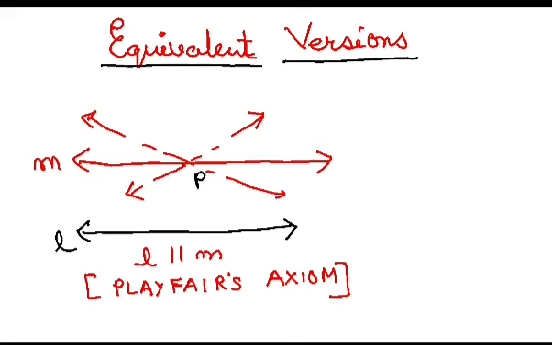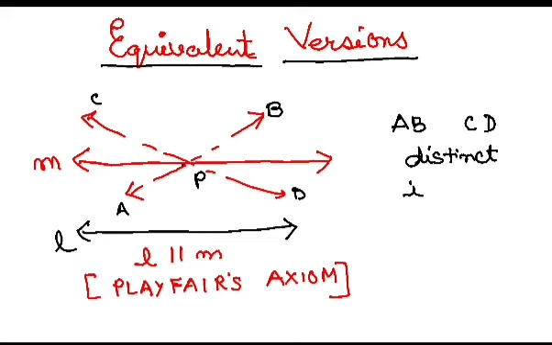Now what is interesting over here is that there are two lines here. Let me show these two lines. Let's say one is AB, another is CD. So what about AB and CD? AB and CD are two lines, and they are distinct first of all, and they are intersecting, right? They are intersecting at P.